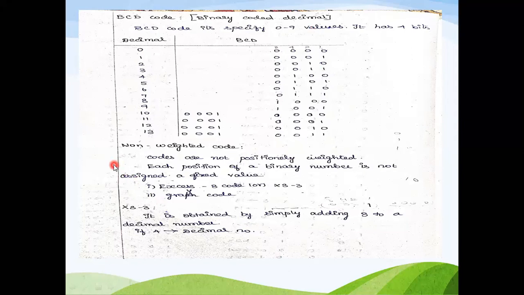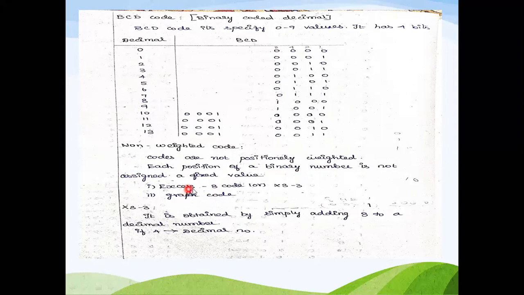Okay, so then we will see about non-weighted codes. So here the codes are not positionally weighted. Each position of a binary number is not assigned a fixed value. Here we will see the two types of codes like XS3 code or gray code.